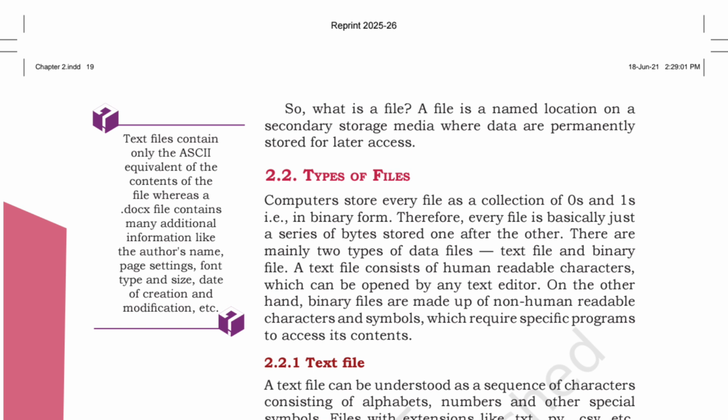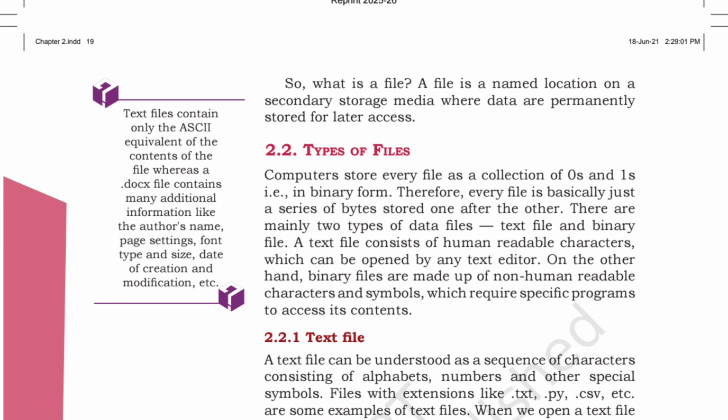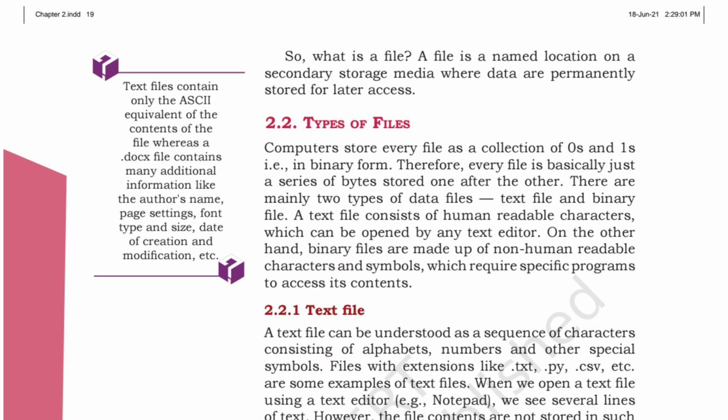Whatever data we get in the secondary storage is human understandable language. So every file is basically just a series of bytes stored one after the other.